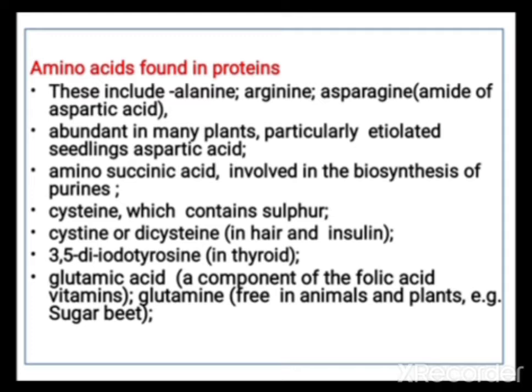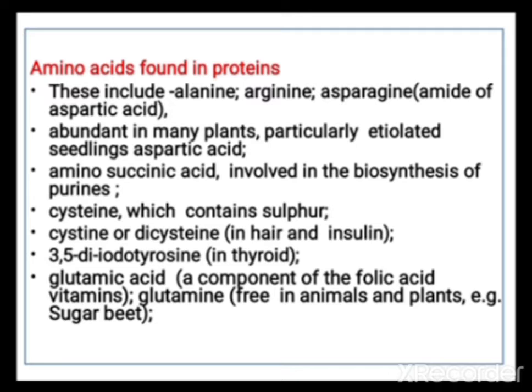Many amino acids are abundant in many plants, mainly in seedlings. Example aspartic acid, aminosuccinic acid, involved in the biosynthesis of purines, cysteine which contains sulfur, found in hair and in insulin, 3,5-diiodotyrosine in thyroid. So there are also amino acids present.